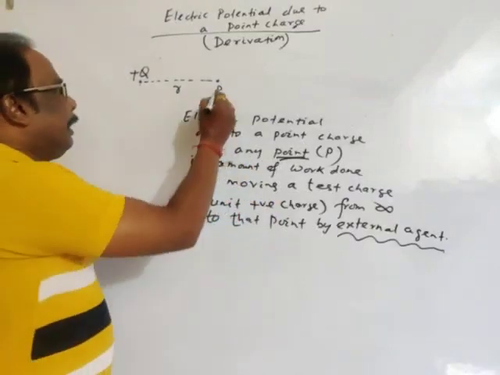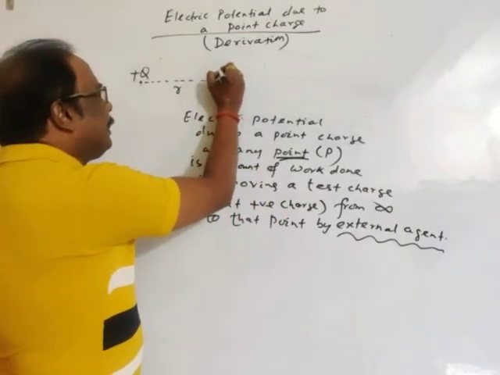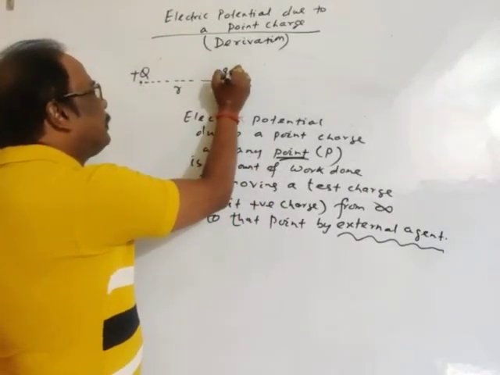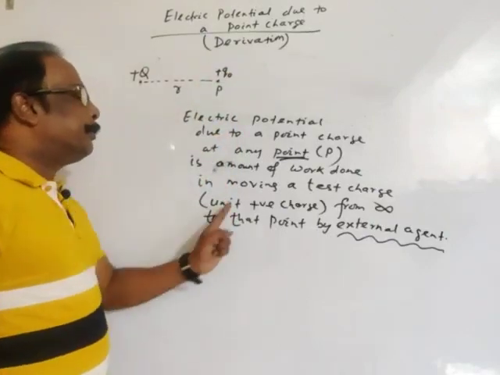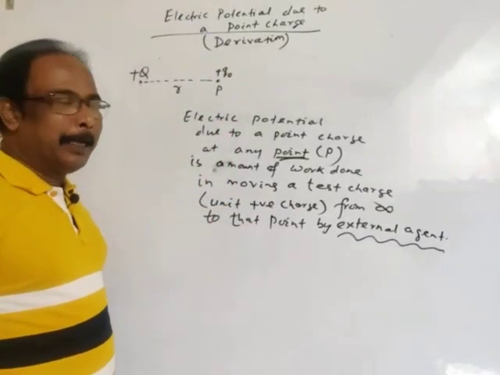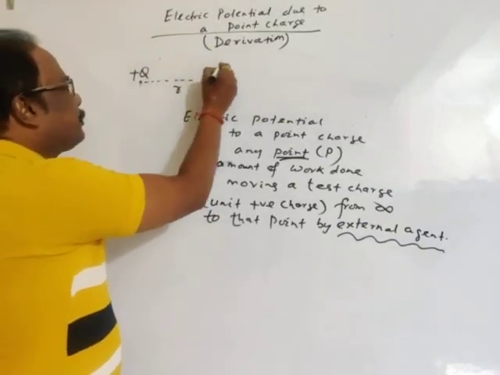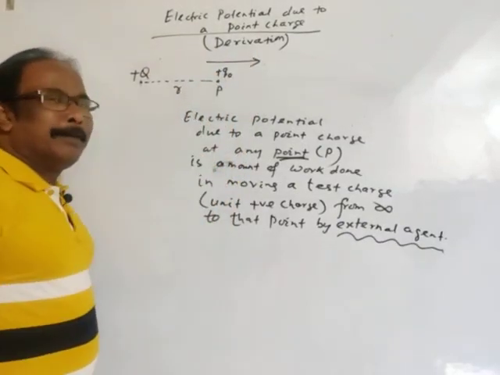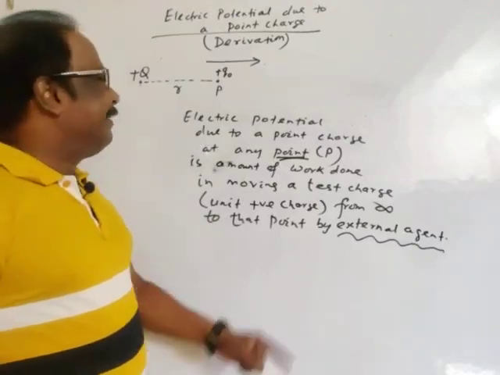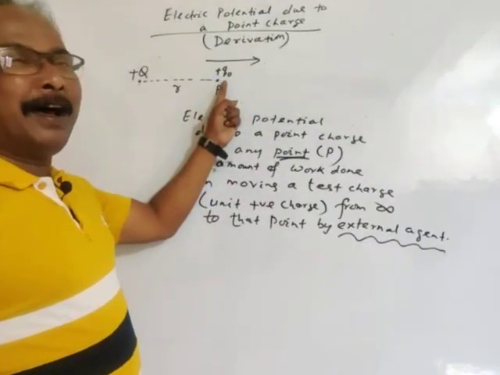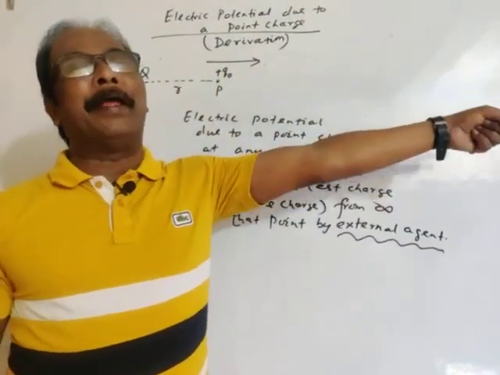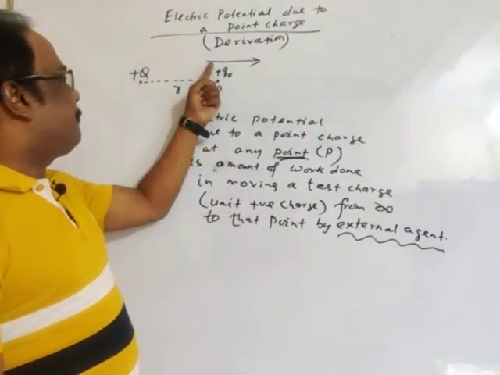See, if we place a point charge here, let the point charge be plus Q0, unit positive charge. Then this charge will be repelled by the field creating charge, and obviously this unit positive charge will move away due to the repelling force.